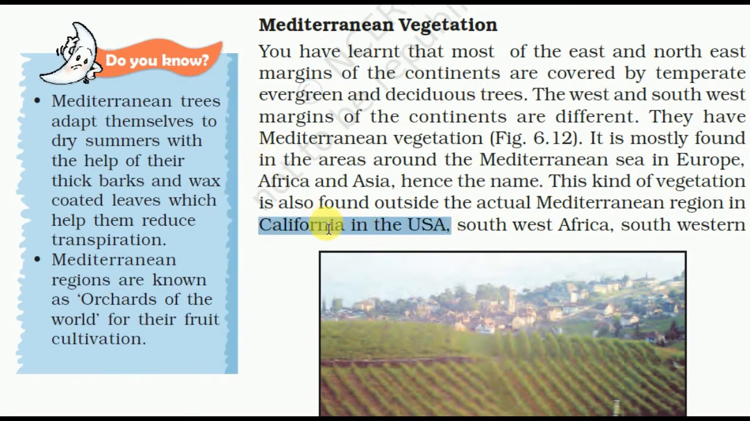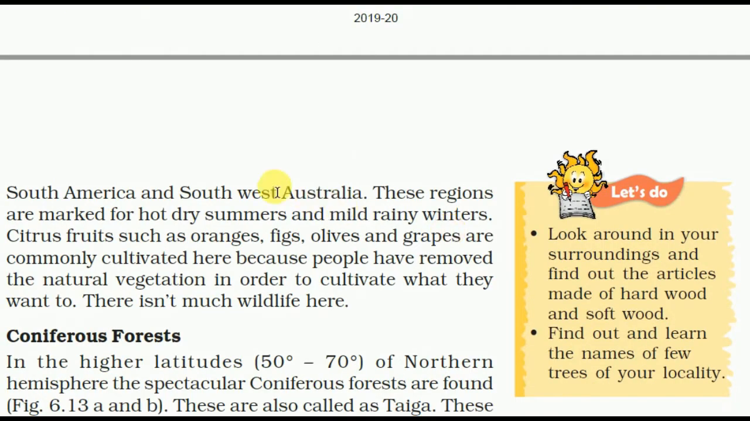So actually the Mediterranean Sea is nearby to Europe and Asia, but this type of vegetation is also found in California in the USA, Southwest Africa, southwestern South America, and Southwest Australia. These regions are marked by hot dry summers and mild rainy winters.